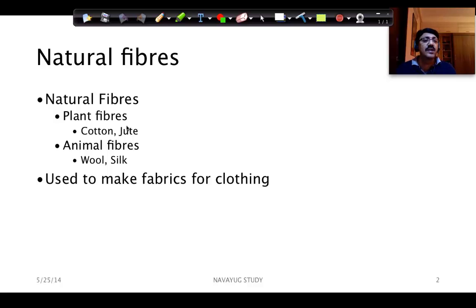So if you want to understand how the wool gives you a warm, cozy feeling to the body, please go and look at the heat sessions which I have, which explains about that. Okay, now, used to make fabrics for clothing, right? So we use fabrics, the cloth or the textile, using which the shirts, pants, and saris and dhotis and all these are being made for people to wear. Okay, fine. So that's about natural fibers.